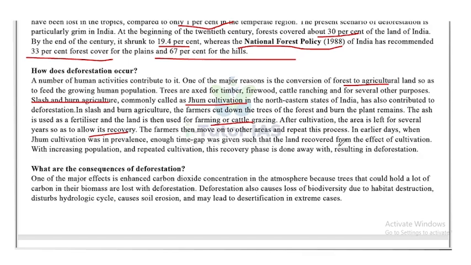In the earlier days, when jhum cultivation was prevalent, enough time gap was given to the land to recover from the effect of cultivation. With increasing population and repeated cultivation, this recovery phase is done with and that results in deforestation.